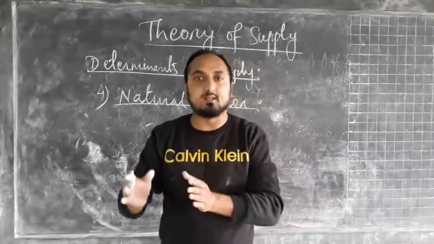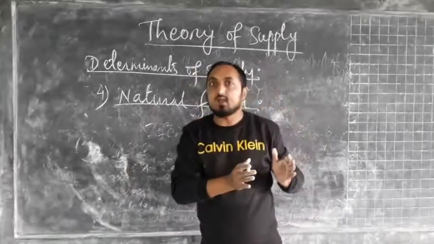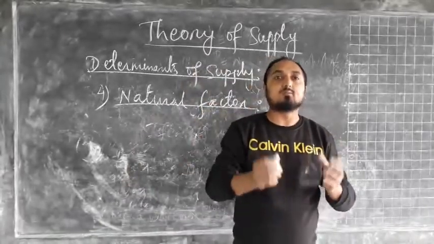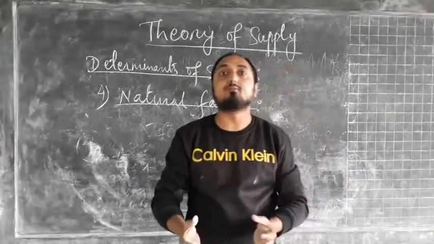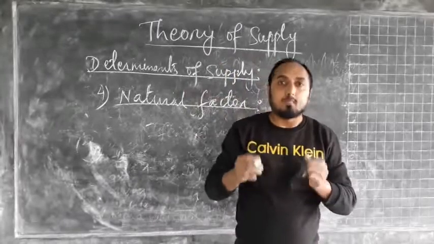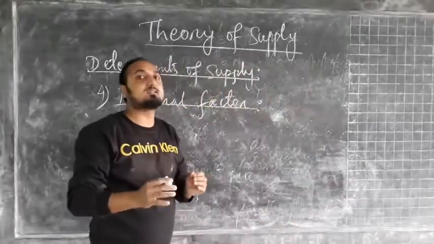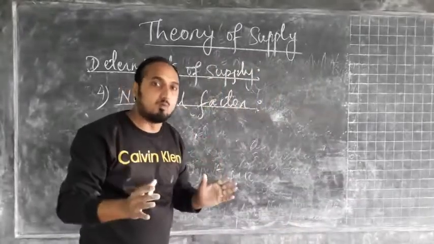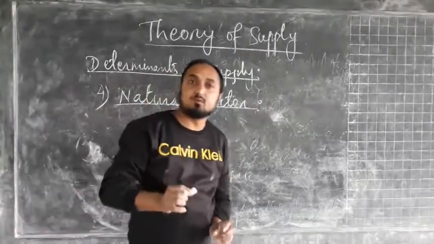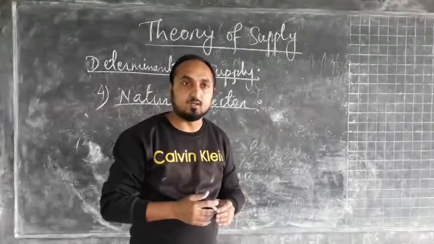commodity will decrease. Whereas on the other hand, if there is a favorable climatic condition, or adequate rainfall, and that helps the food crops to grow smoothly, then in that case the supply of commodity will be more. So here natural factors are also responsible for affecting the supply of a commodity.